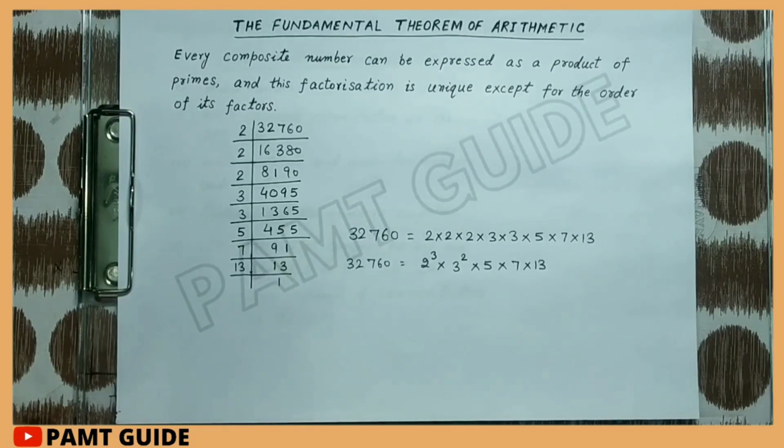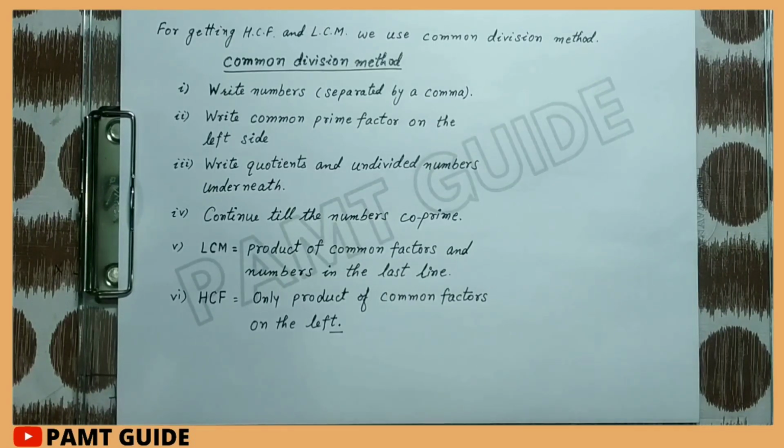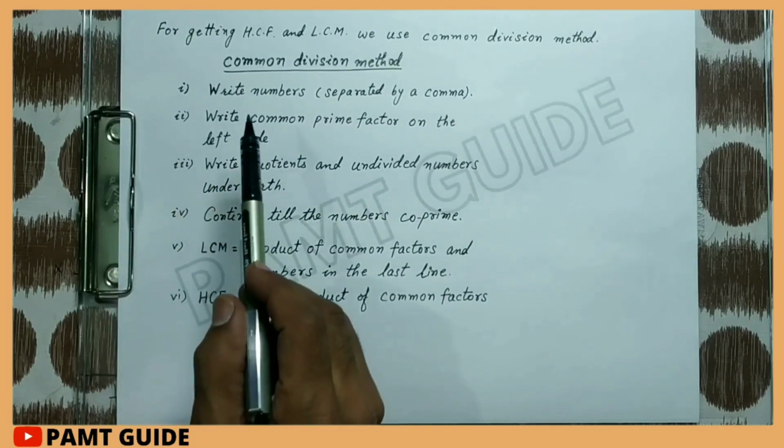Now we shall learn to find the HCF and LCM of two numbers by factorization. We have two options: either we find HCF and LCM separately or together. First, we will find them together. For getting HCF and LCM, we use the common division method. There are some steps.